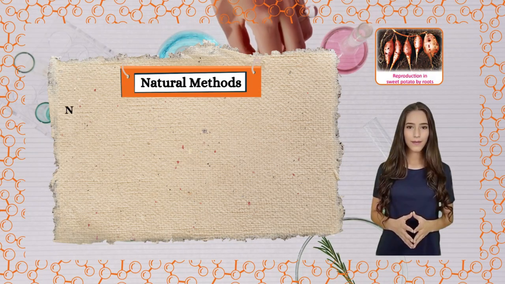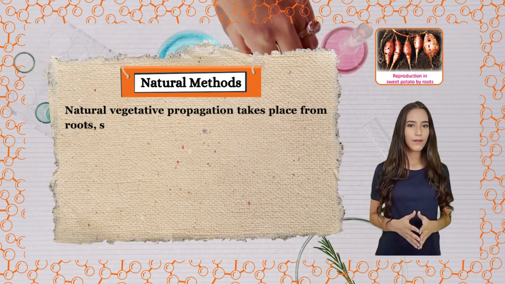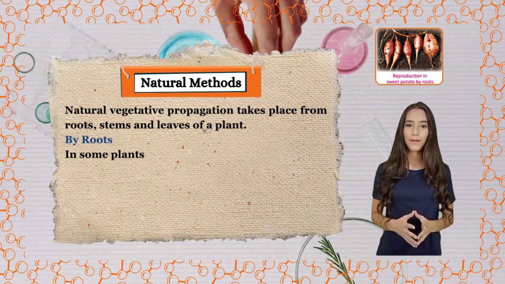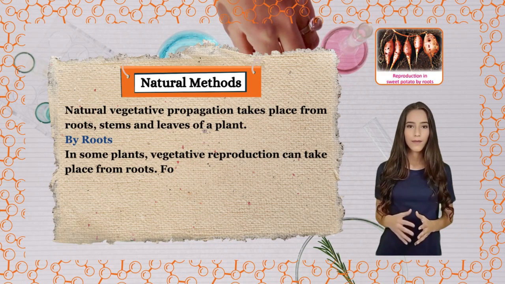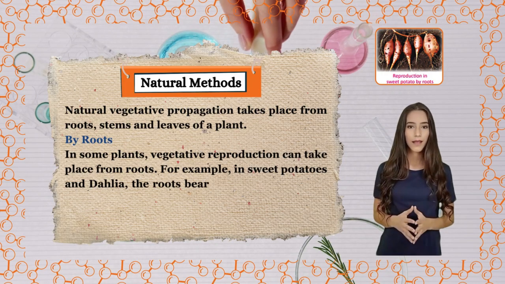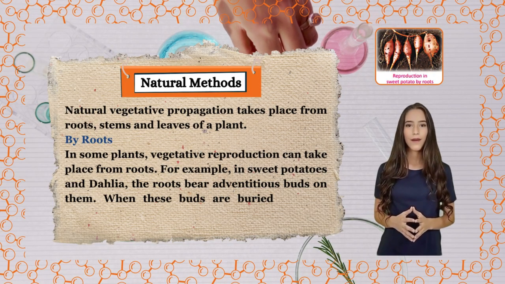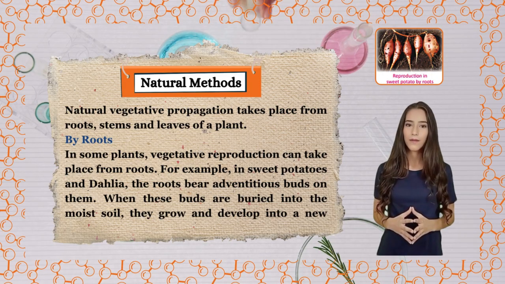Natural methods. Natural vegetative propagation takes place from roots, stems and leaves of a plant. By roots. In some plants, vegetative reproduction can take place from roots. For example, in sweet potatoes and dahlia, the roots bear adventitious buds on them. When these buds are buried into the moist soil, they grow and develop into a new plant.